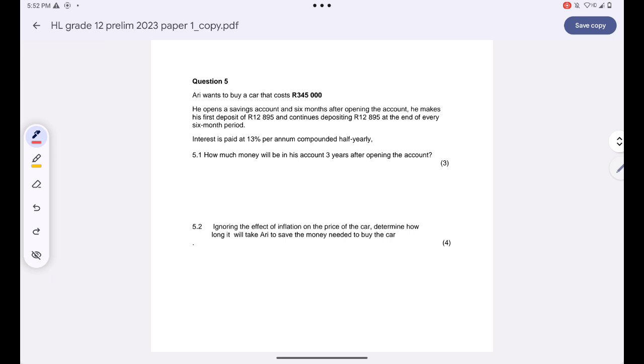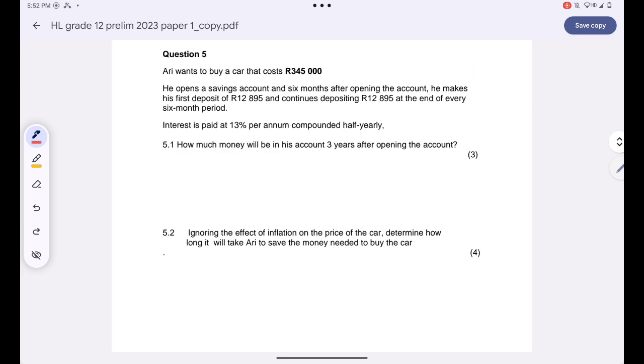Okay, Ari wants to buy a car that costs 345,000 rands. He opens a savings account, and 6 months after opening the account, he makes his first deposit of 12,895 rands and continues depositing 12,895 rands at the end of every 6-month period. The interest is paid at 13% per annum compounded half yearly.